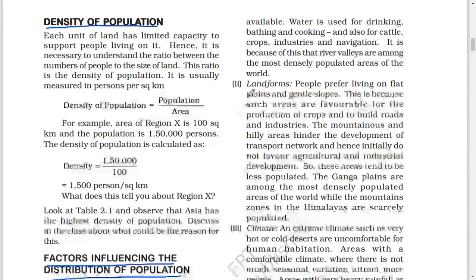2. Landforms. People prefer living on floodplains and gentle slopes. This is because such areas are favorable for the production of crops and to build roads and industries. The mountain areas and hilly areas hinder the development of transport networks and hence do not favor agricultural and industrial development.